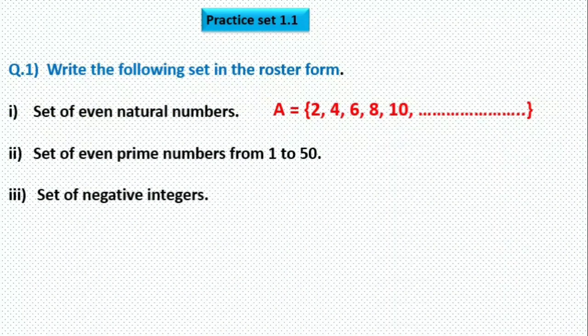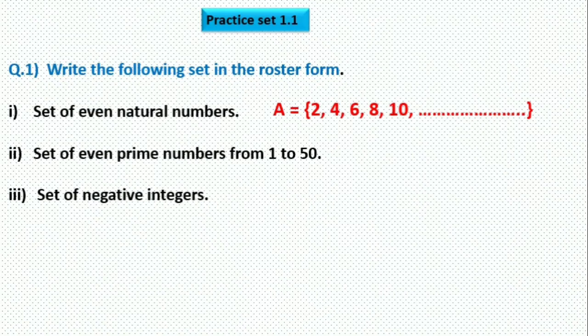A is a set of even natural numbers. We will not write all natural numbers. We will write only even natural numbers because it is a set of even natural numbers. Unlimited numbers are there, so write the first 4 to 5 elements, then after that, dots. This dots means unlimited numbers are there. So this set is an infinite set.